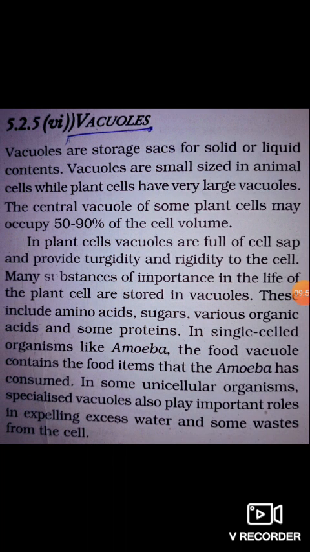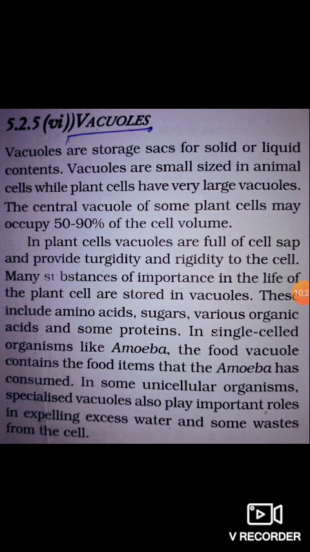Vacuole. Vacuoles are storage sacs for solid or liquid content. Vacuoles are small in size in animals, while plant cells have very large vacuoles. The central vacuole of some plant cells may occupy 50 to 90% of cell volume. In plant cells, vacuoles are full of cell sap and provide turgidity and rigidity to the cell.